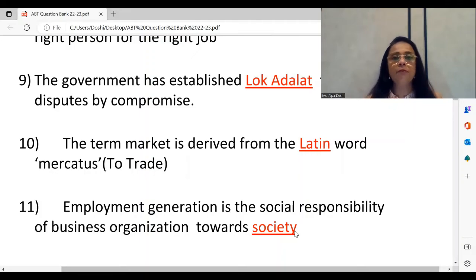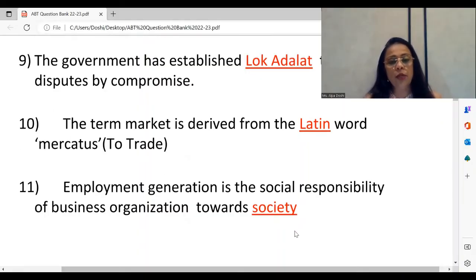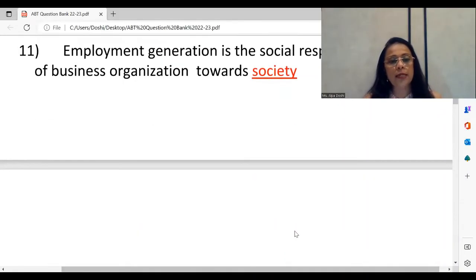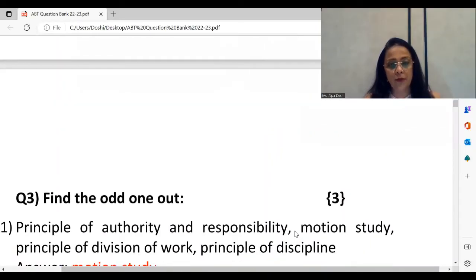Employees already have a job. So employment generation is a responsibility towards society. If you see your textbook, your short note on responsibility towards society has a point on employment generation. Please be very careful. It's a bit confusing and you may lose marks here if you're not careful.